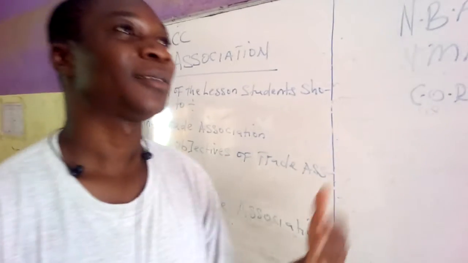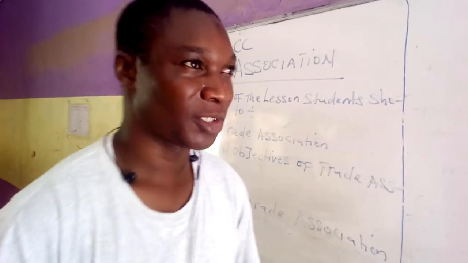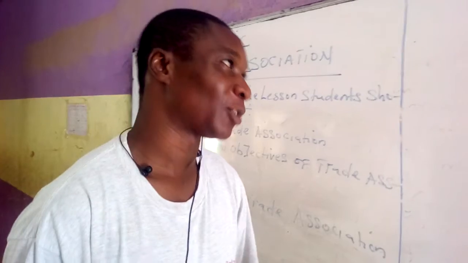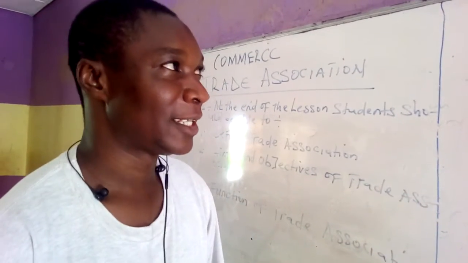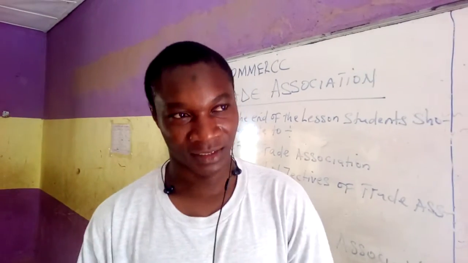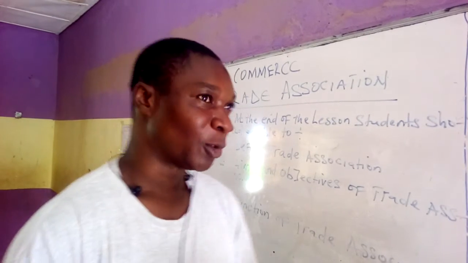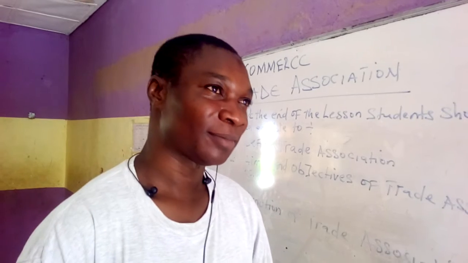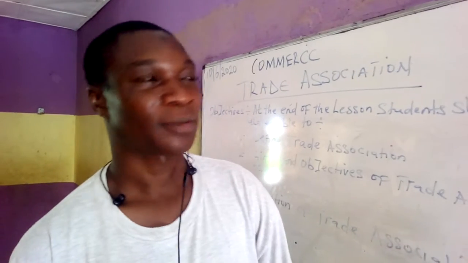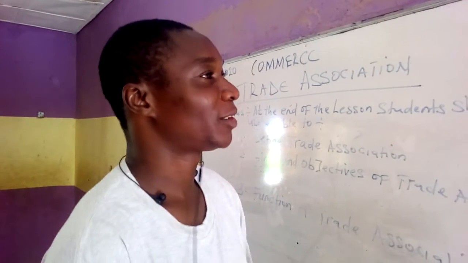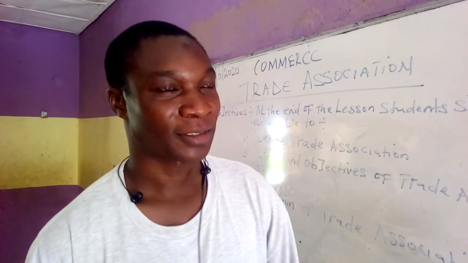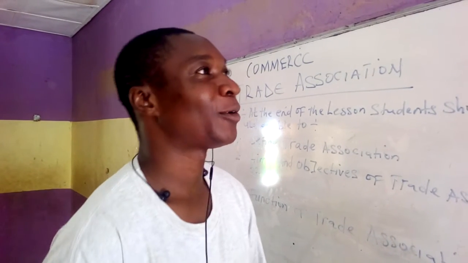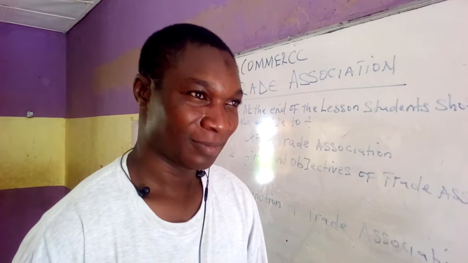We also have other similar bodies like ICAN, which is the Institute of Chartered Accountants of Nigeria. It's also a professional body. Now we also have non-professional bodies, like the Rice Farmers Association, Rice Sellers Association, Fish Sellers Association, Tomato Sellers Association, Pepper Sellers Association. All these are trade associations.